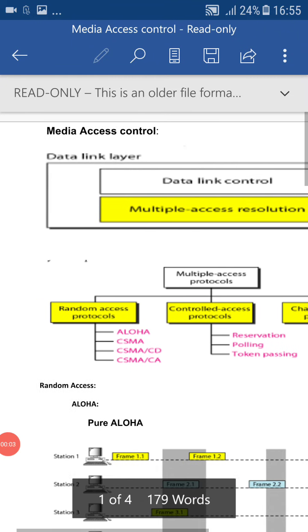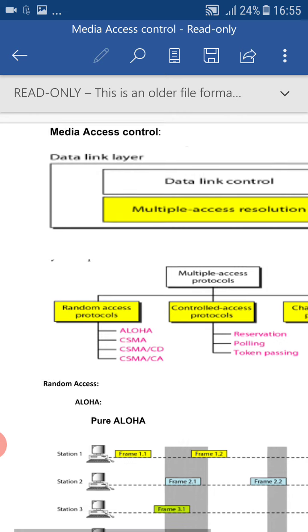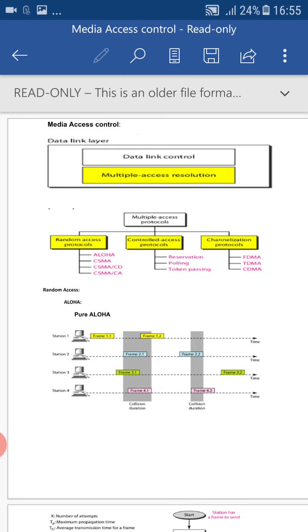Let's start with the next chapter of the fourth module. The title of the chapter is Media Access Control. You can just see this diagram. The data link layer is divided into two sub-layers. One is data link control and the second sub-layer is multiple access resolution.